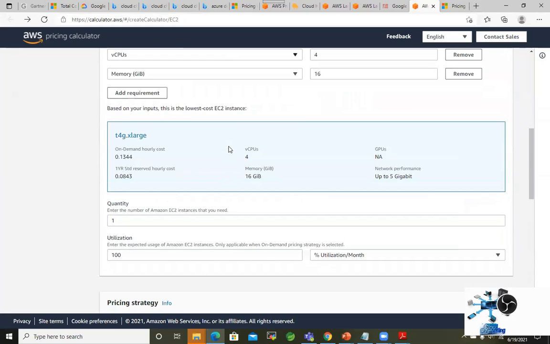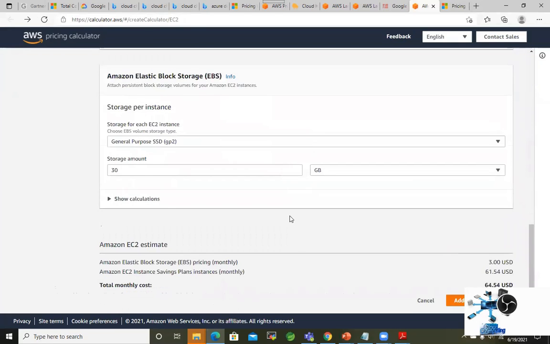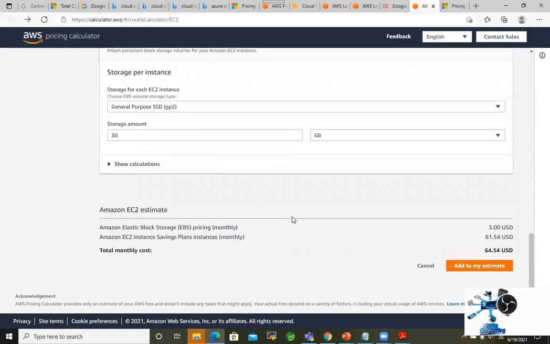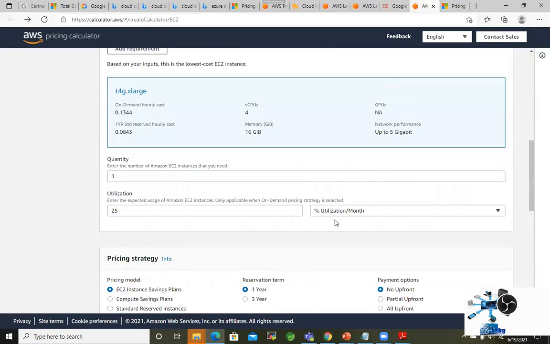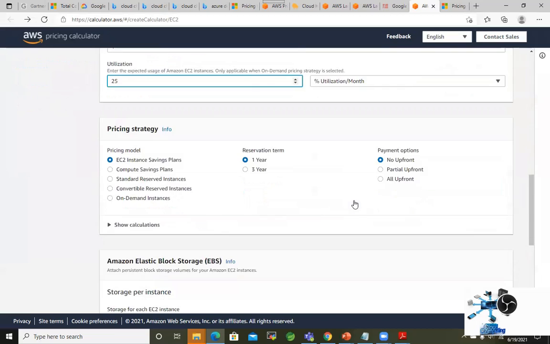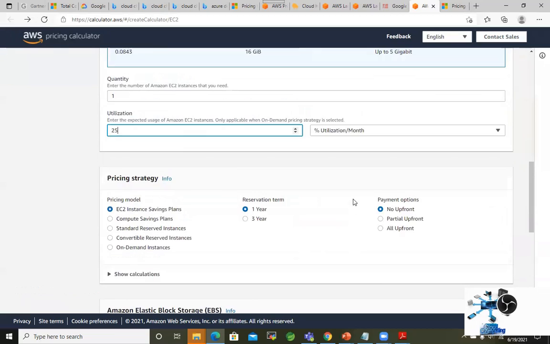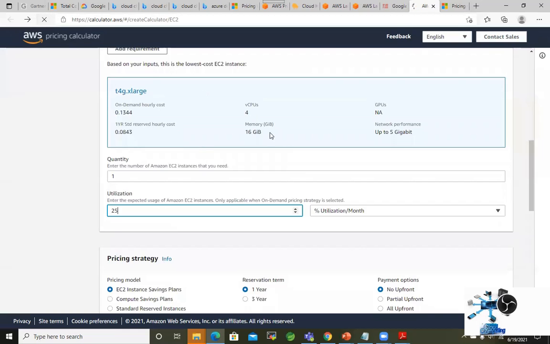And for EC2, for this utilization, I have to say 25%, right? Same. Yeah, it should refresh, but maybe it's taking some time.